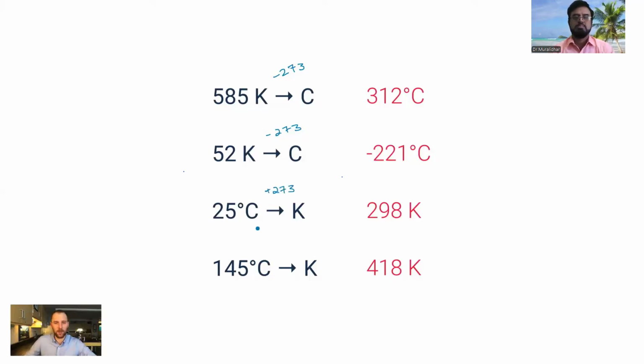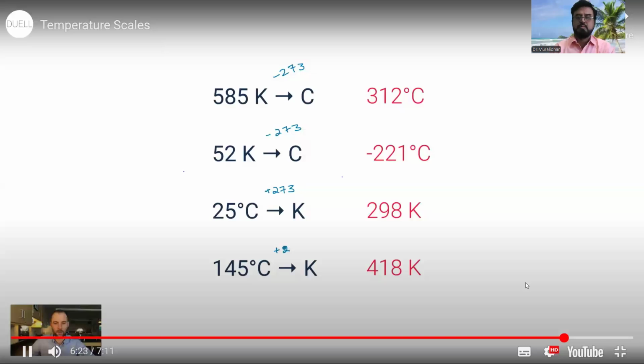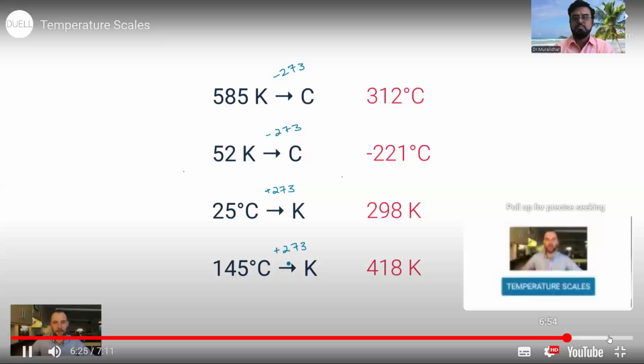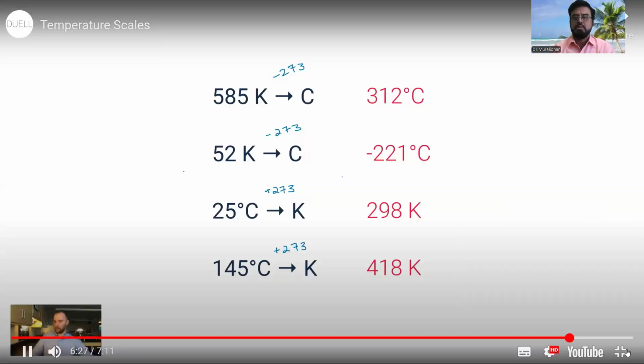This is room temperature, by the way. 25 degrees Celsius, 298 Kelvin. That's kind of what it's like in my room right now. And then 145 degrees Celsius, again, add 273. That gives you 418 kelvins.